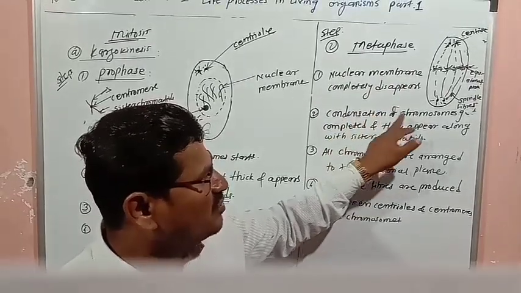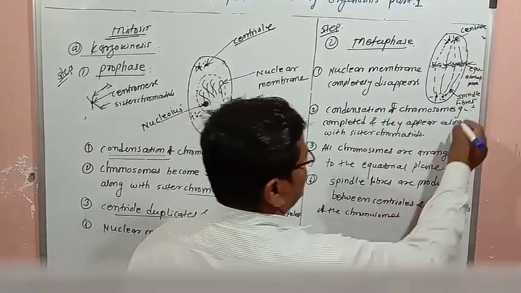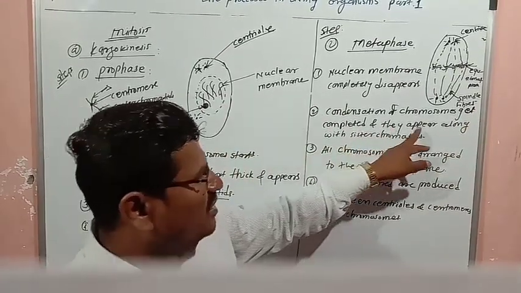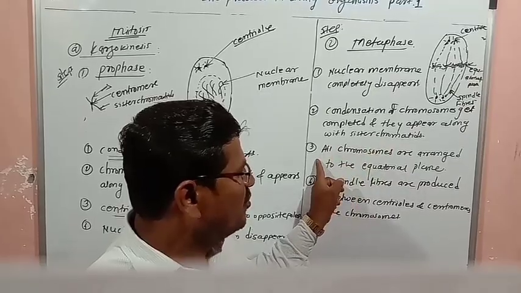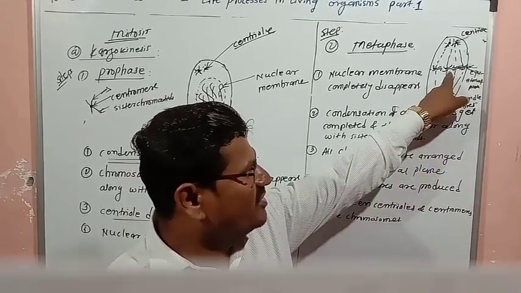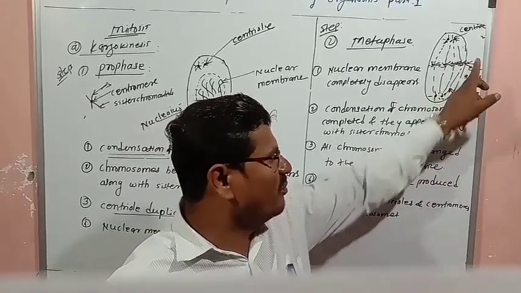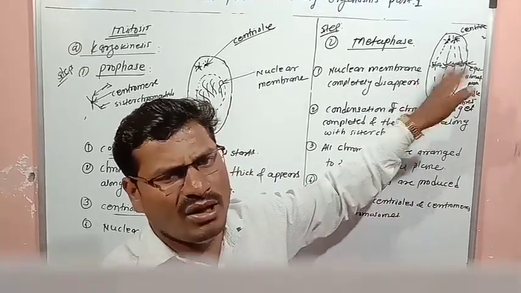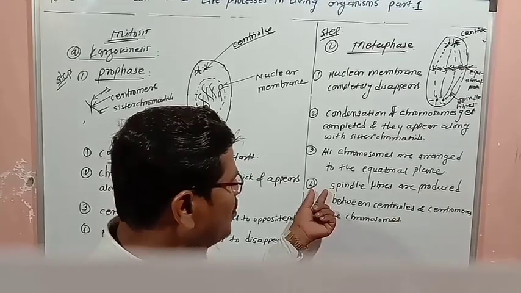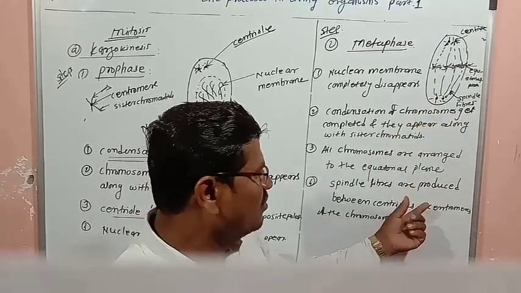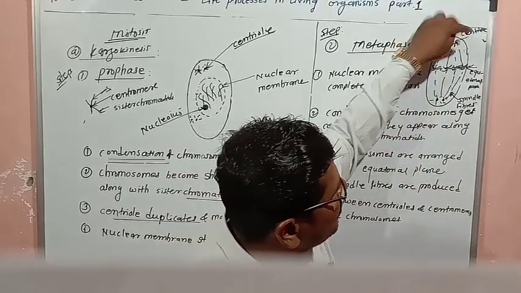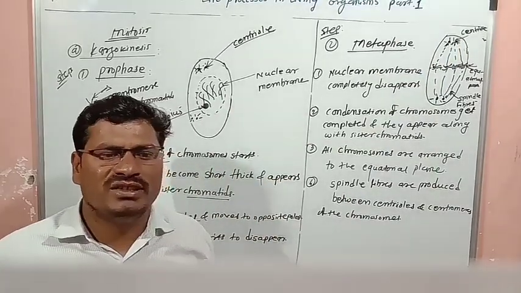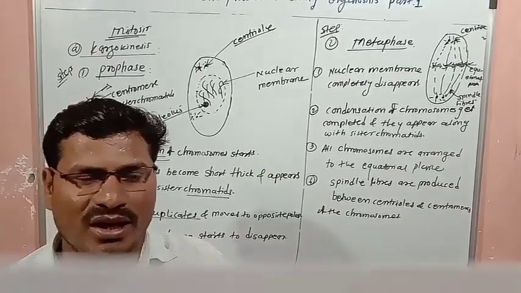Second, condensation of chromosomes gets completed and they appear along with sister chromatids. Third, all chromosomes are arranged at the equatorial or middle plane. Fourth, spindle fibers are produced between the centriole and the centromere of the chromosomes. So these changes take place in the metaphase.